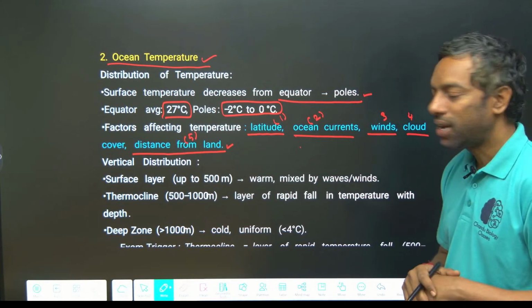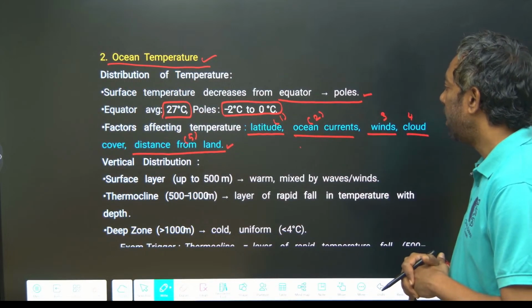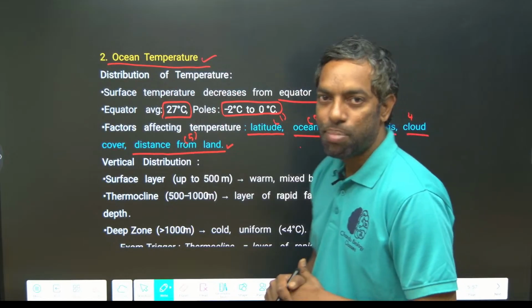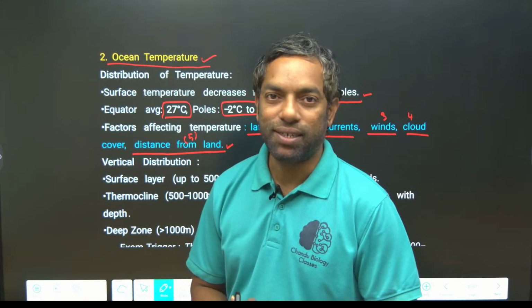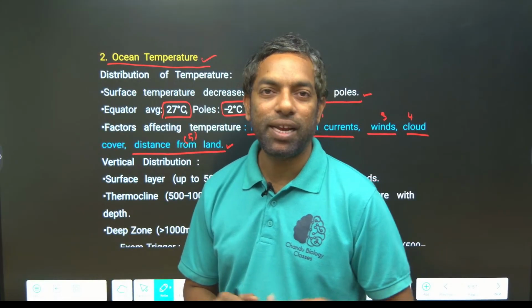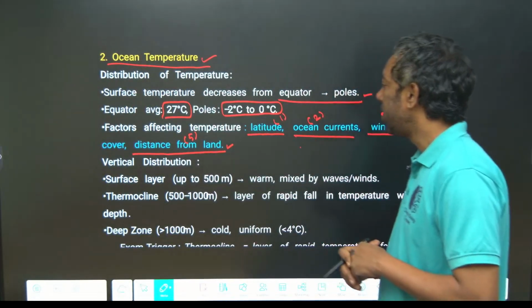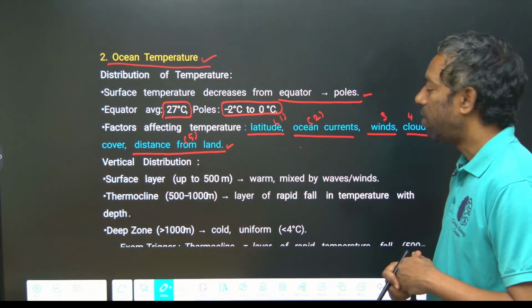Latitude is the main reason. Ocean currents are nothing but the flow of energy in the form of air or water, any energy that can flow. They can flow as water vapor too.